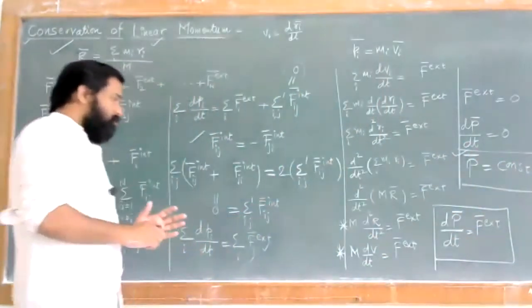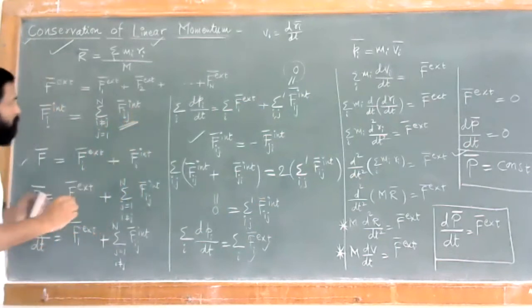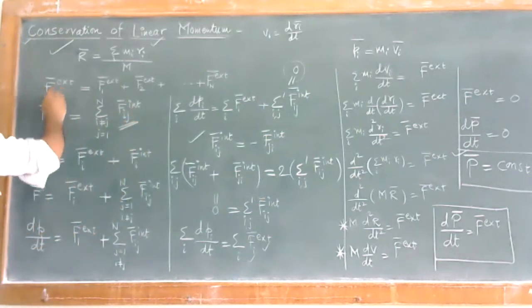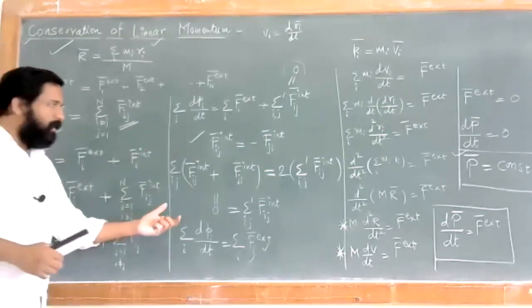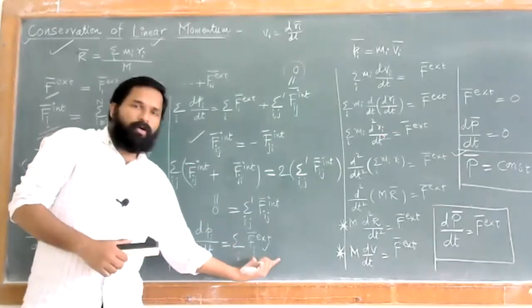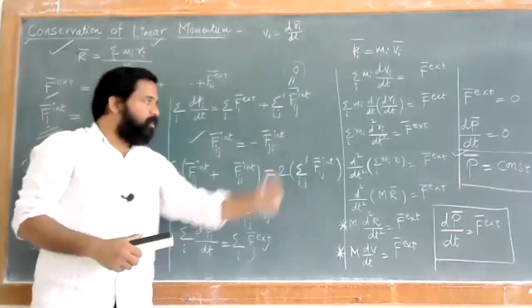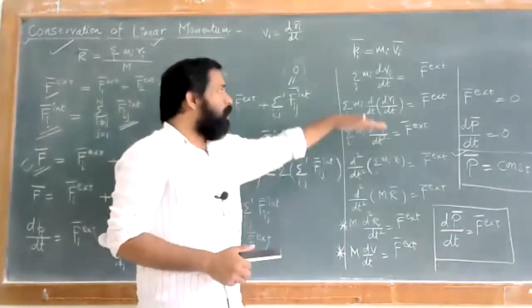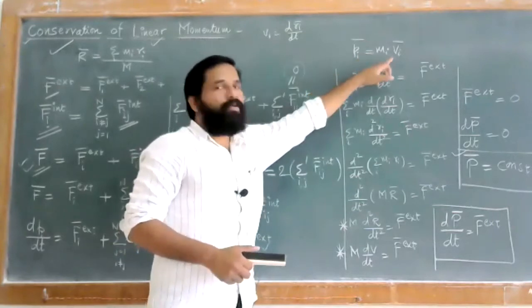So I'll just repeat it once again. You just remember the basic conditions. What is Fij? You just remember this. We have two forces, external as well as internal forces, and we have combined them to obtain the total force. This total force, we have calculated in terms of your conditions. And so this is dpi by dt. That will depend only on external forces, as internal forces will cancel each other. So you can have that condition with respect to your momentum, and we found it for the ith particle. This ith particle's momentum is nothing but mi vi.